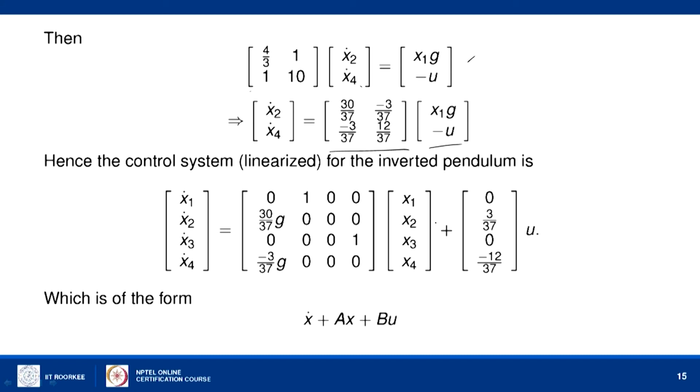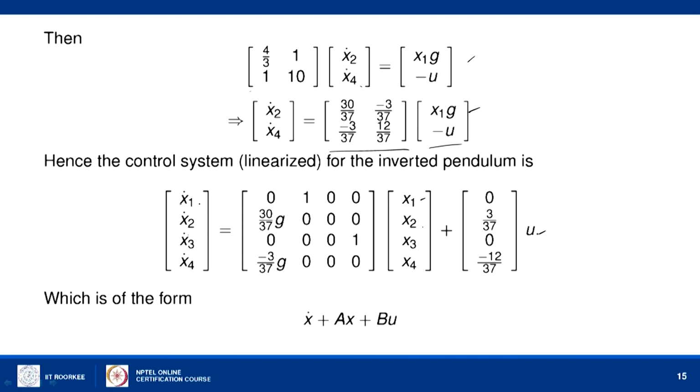Now from here we can easily see that x1 dot is 1 into x2, and x2 dot is from this equation. So, it is 30 by 37 into g into x1, and minus 3 by 37 into minus u, therefore it is plus 3 by 37 into u.